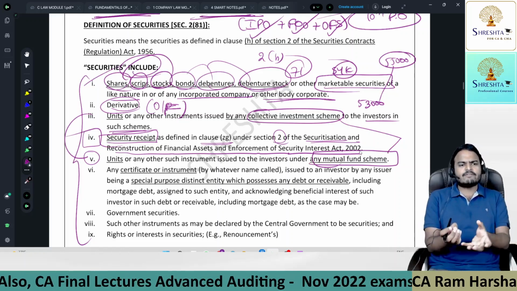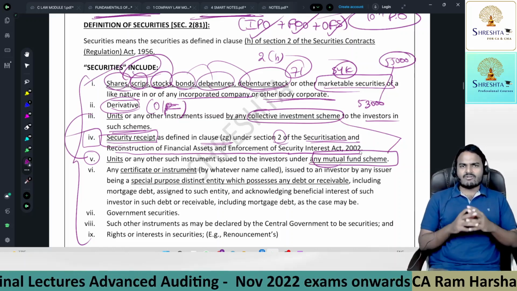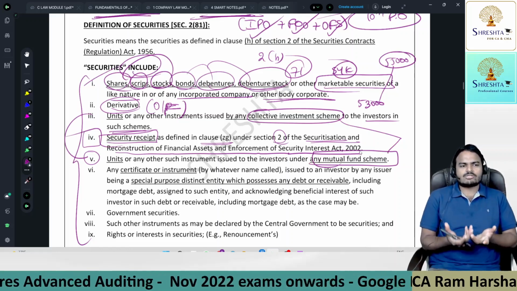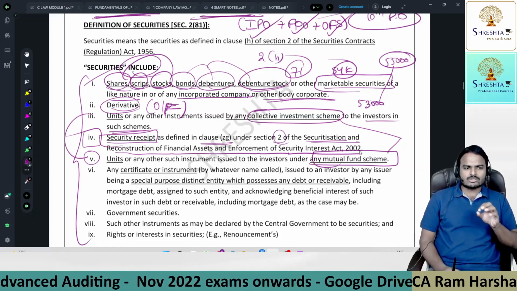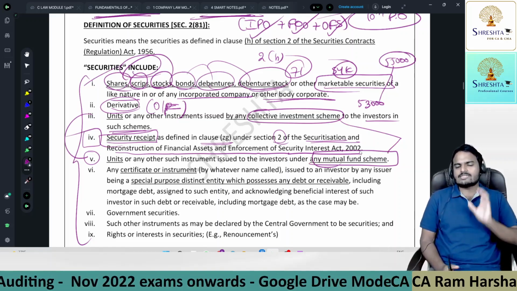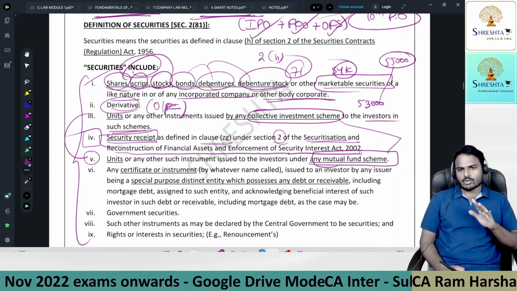This is just a brief introduction. You should not come to a wrong conclusion, like "Array, what is a security? Our sir didn't tell us, or we don't have any idea about security." You should not come to a wrong conclusion. This is simply a brief introduction to security. Exhaustive knowledge you will get at CA Final level only.